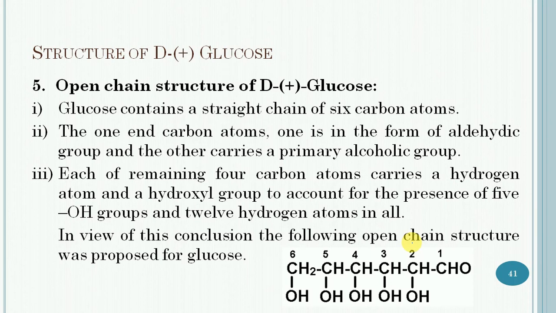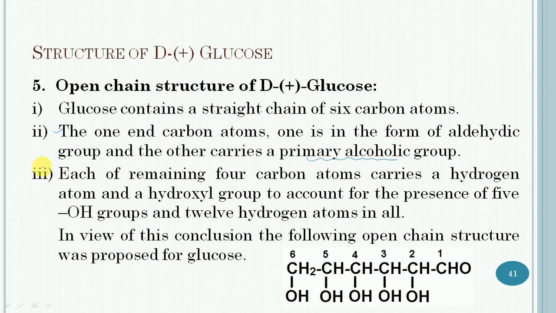Then, the open chain structure of D-(+)-glucose. In light of these various reactions, it can be concluded that glucose contains a straight chain of 6 carbon atoms, in which one end carbon atom is in the form of an aldehyde group and the other end carbon atom carries a primary alcoholic group.